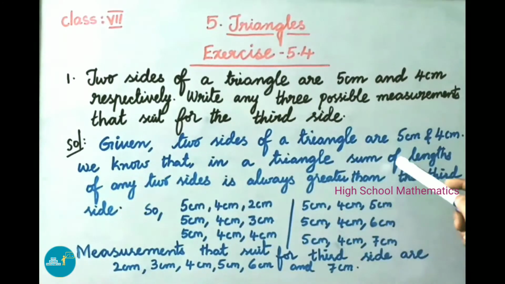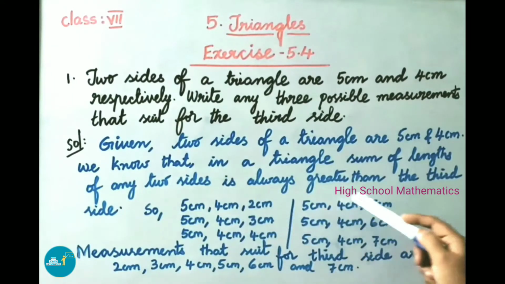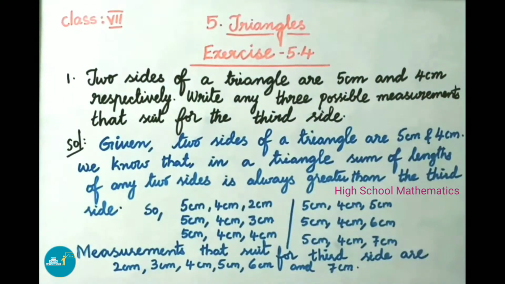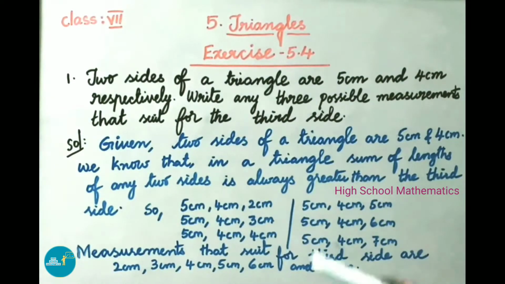Given two sides of a triangle are 5 centimeters and 4 centimeters. We know that in a triangle, the sum of lengths of any two sides is always greater than the third side. So let us add the two sides: 5 centimeters plus 4 centimeters, that is 9 centimeters. Therefore, our third side must be less than 9 centimeters. So we have taken these values: 2 centimeter, 3 centimeter, 4 centimeter, 5 centimeter, 6 centimeter, 7 centimeter.